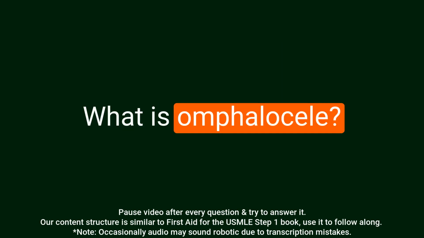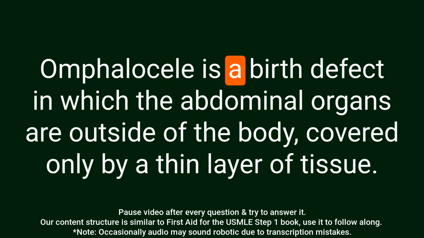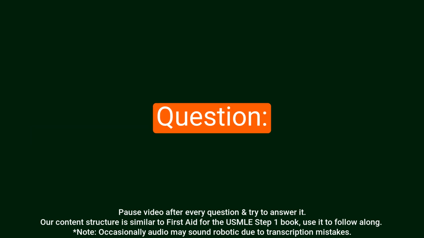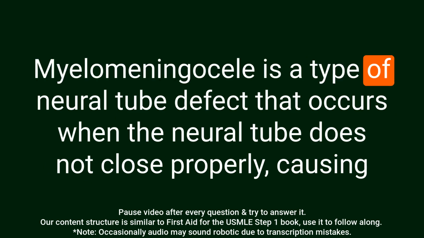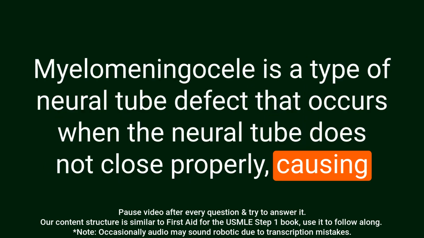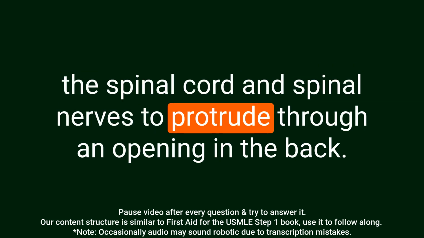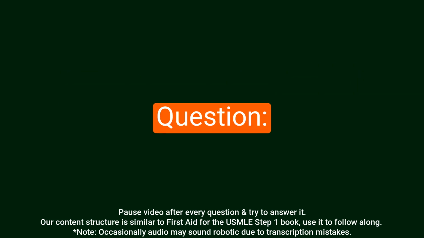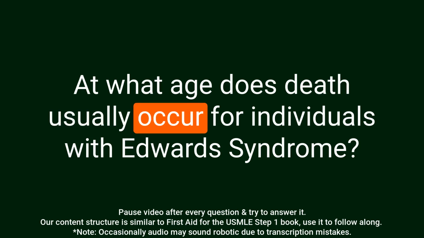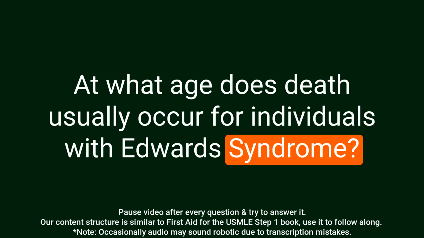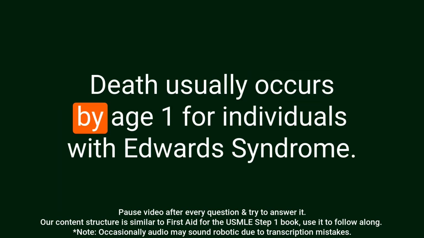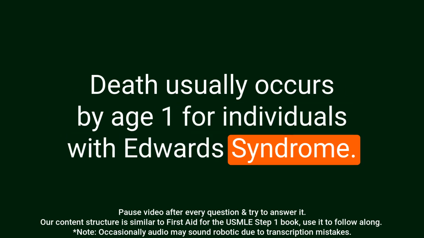Question: What is omphalocele? Answer: Omphalocele is a birth defect in which the abdominal organs are outside of the body, covered only by a thin layer of tissue. Question: What is myelomeningocele? Answer: Myelomeningocele is a type of neural tube defect that occurs when the neural tube does not close properly, causing the spinal cord and spinal nerves to protrude through an opening in the back. Question: At what age does death usually occur for individuals with Edwards syndrome? Answer: Death usually occurs by age 1 for individuals with Edwards syndrome.